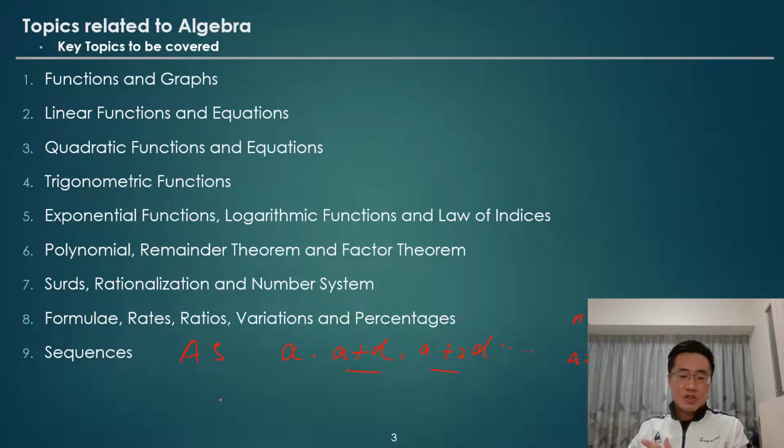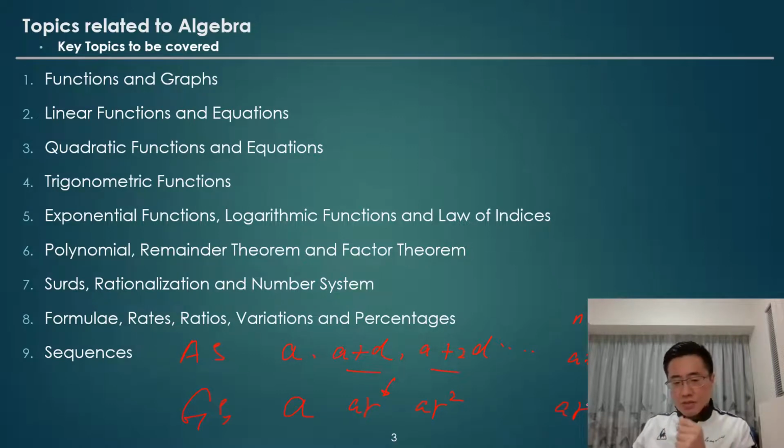Similarly for GS, which we call geometric sequence, one of the key features is as follows. We have a first term a, and then the second term a multiplied by r, and then the third term which is a r to the power 2, and then up to the nth term we have a r to the power n minus 1. So be careful, it is not to the power n, it's to the power n minus 1, because for the first term we don't have any common ratio. This one is called the common ratio. And then the second term we have to the power 1. So that's why, up to the nth term, it is n minus 1.